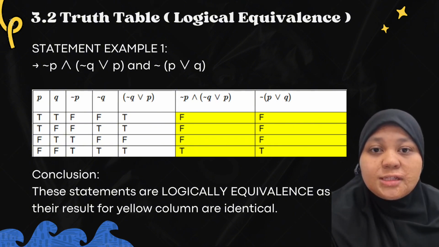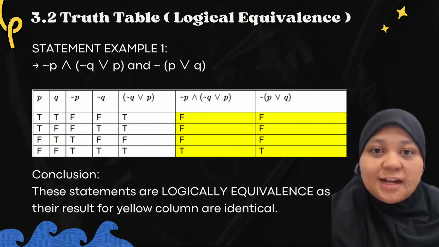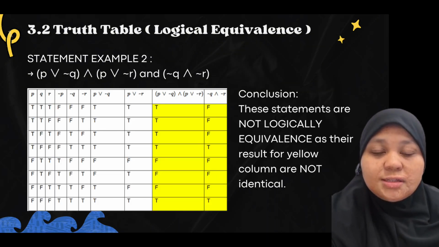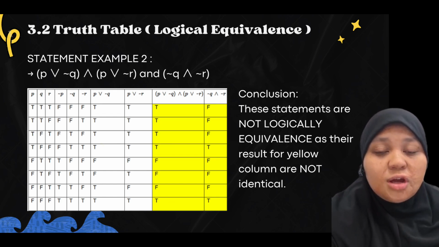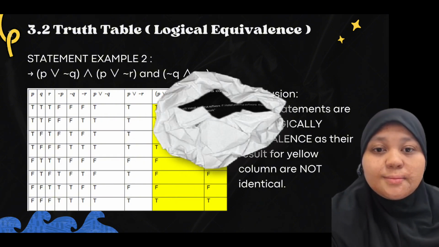The first example is logically equivalent. As you can see, the first statement and the second statement are the same. Thus, the result of example 1 is logically equivalent. Moving on to the second example, as you can see for both results, these are not logically equivalent because the results of both sides are not the same. Thus, the result of example 2 is not logically equivalent.